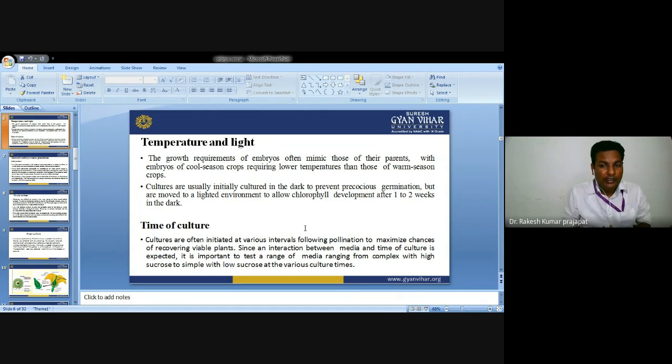When we are providing either complex or low sucrose content culture media, we have to note down what type of growth of the embryo is taking place at that time. By following this, to maximize the chance of recovering viable plants, we can recover all the viable plants. The interaction between media and time of culture is very important, a critical stage of growth and development.